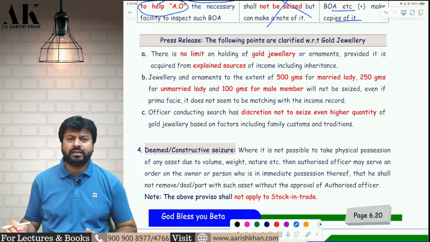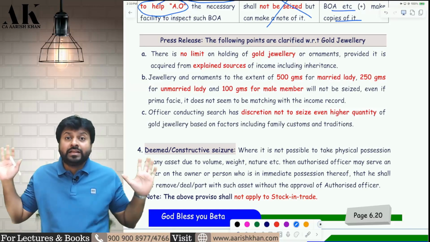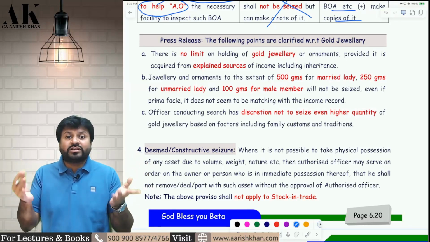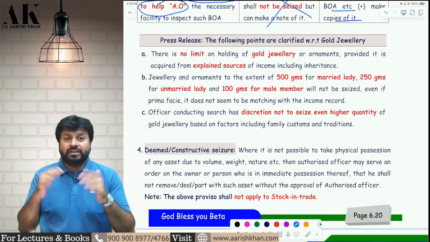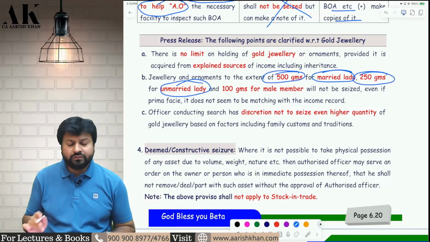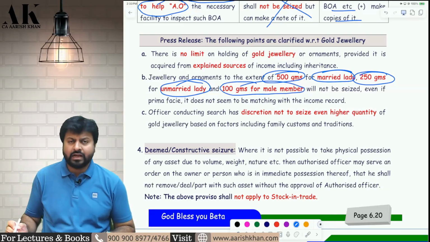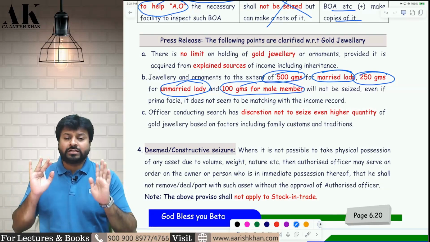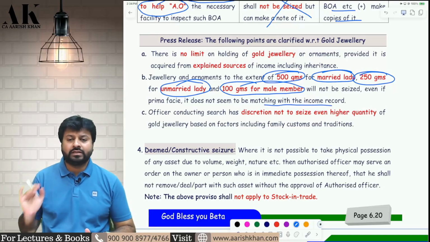It is a very important press release on how much gold jewelry we can keep with us without explaining the source. By explaining the source, you can keep 10,000 kg also. But without explaining the source, how much can you keep? For a married lady, it is 500 gram. For an unmarried lady, it is 250 gram. You need not explain from where it has come. And for a male member, it is 100 grams. This much you can keep without explaining the source. Even if it does not match your income, it's okay. Nobody will raise any question.